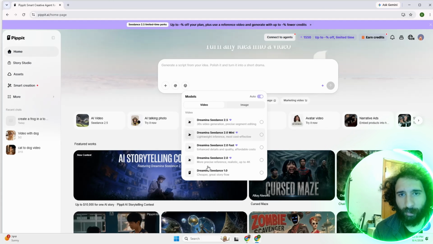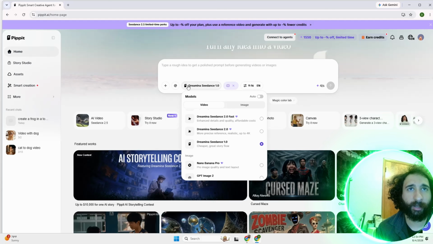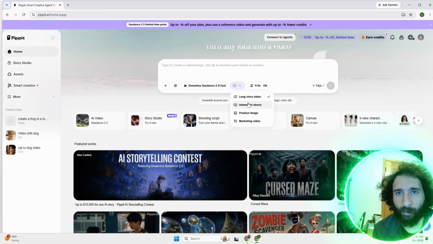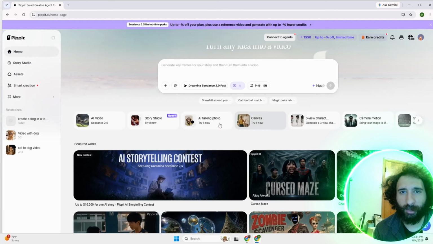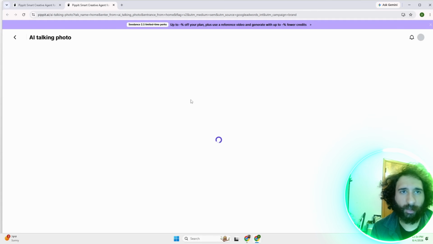Now it does matter what kind of model you pick up. So you can pick Seedance, and then you can do the Story Studio, or you can also do your own avatars. So you can select from different avatars that they have and play around with that. If you need to switch to another tool, you can do long, immersive shorts, whatever works. And then this will give you suggestions here. So you can do a talking video if you want.